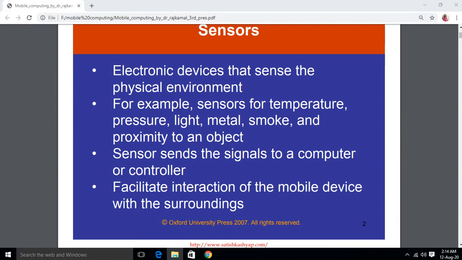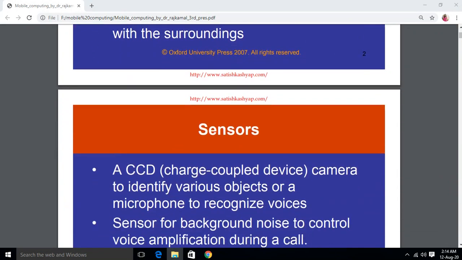So what do sensors do? Sensors send signals to a computer or the controller, and this facilitates interaction of the mobile devices with the surroundings. Corresponding to that, the mobile device reacts to those surroundings using those sensors.